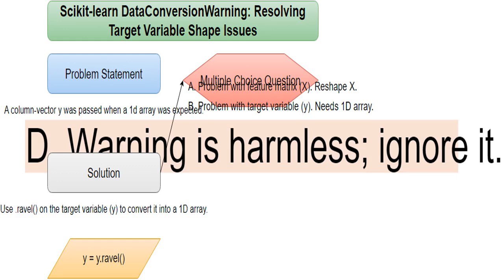This provides the solution. Use ravel on the target variable, y, to transform it from a column vector to a 1D array. This is a concise way to describe the fix I've explained earlier. It's a key part of this problem solution.